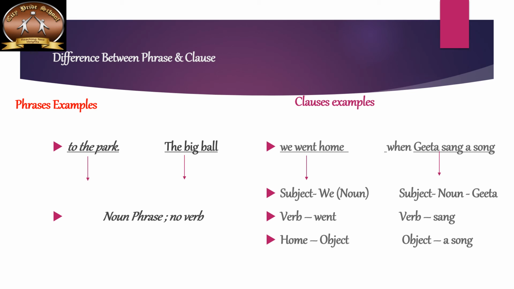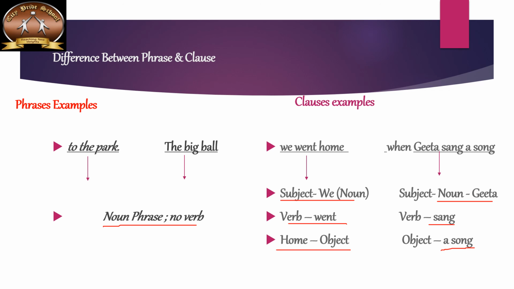To make you understand more easily, here are a few more examples. To the park, the big ball are noun phrases which have no verb. Remember, phrases do not have verbs in them. Whereas clauses, we went home. It has a subject, we, a verb, went, and in some cases even an object, home. When Geeta sang a song, here the subject noun is Geeta, the verb is sang, and the object is a song.